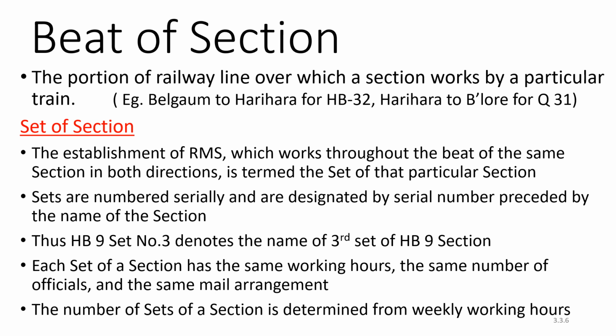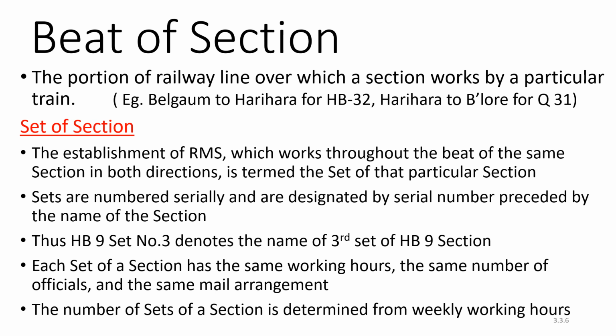Section is a portion of a mail office working in the railway route. For example, we have given here the portion of railway line over which the section works on a particular train. For example, Belgaum to Harihar is a two place.